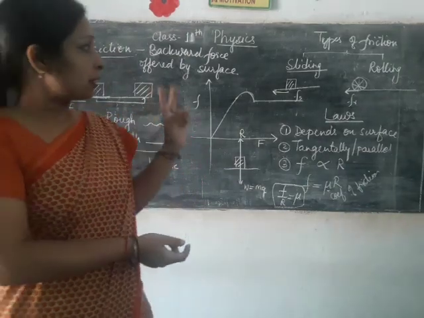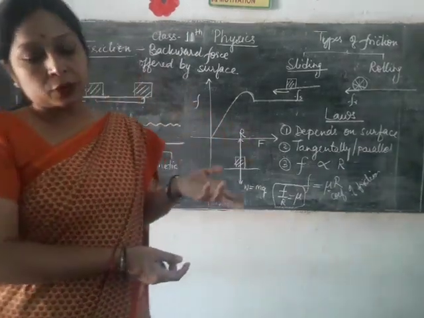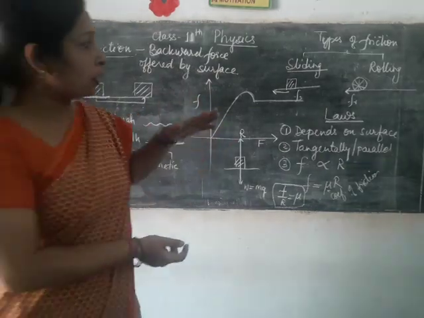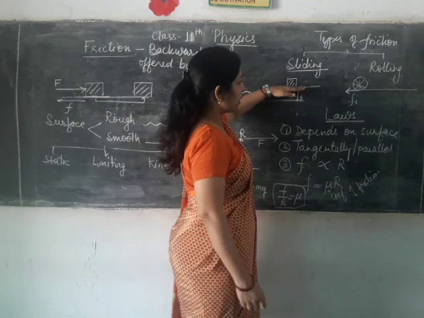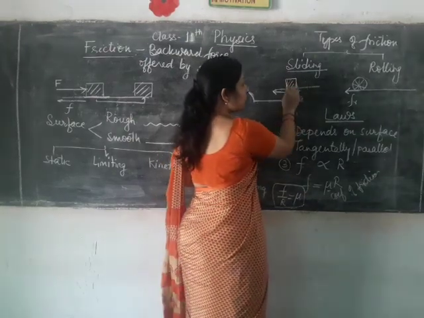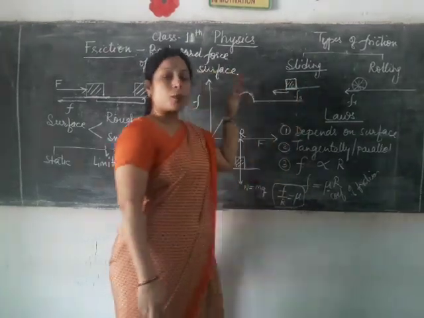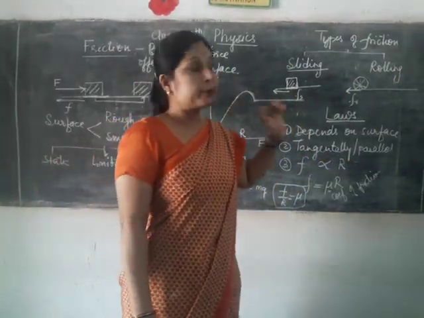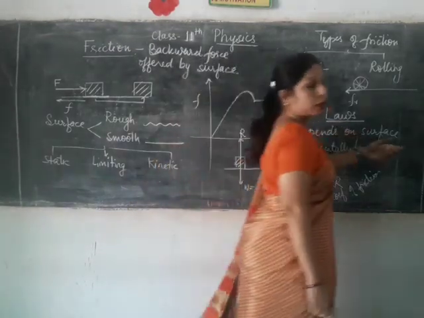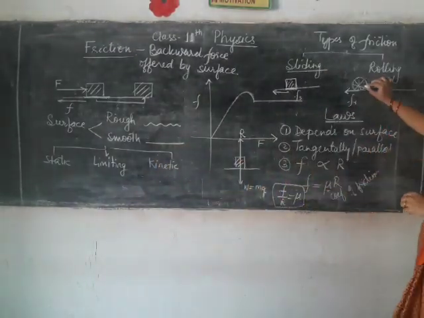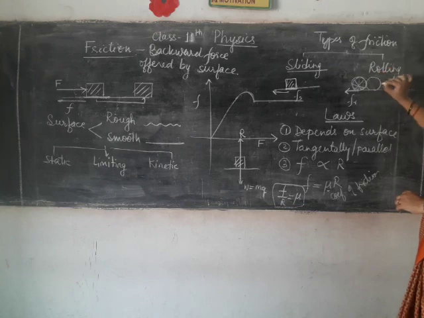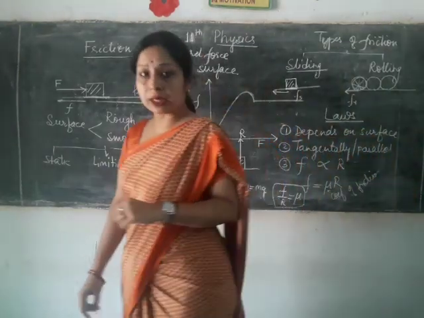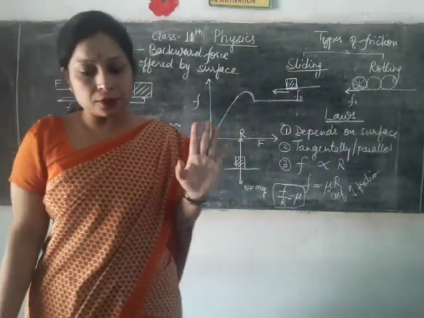Second part, sliding friction, or you can say it is also called kinetic friction. Only one part of the body is in contact with the surface. Only one surface of this object is in contact with the surface of the other body. But this is not the case in rolling friction. In rolling friction, every part of the body comes in contact with the surface when it rolls. That means each part of the body is in contact with the surface.